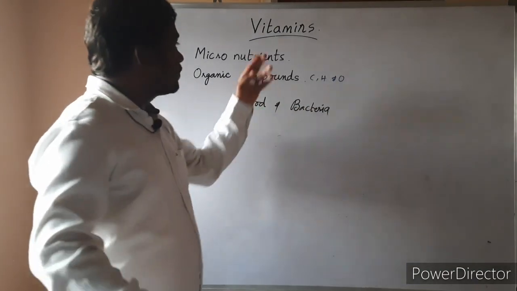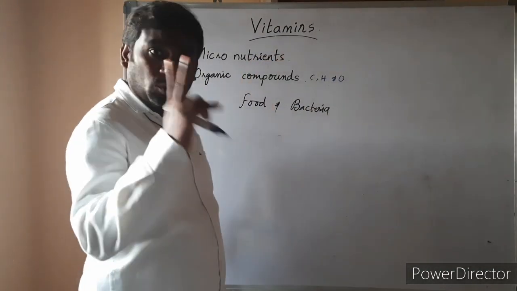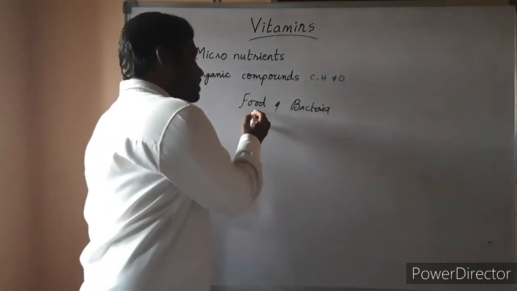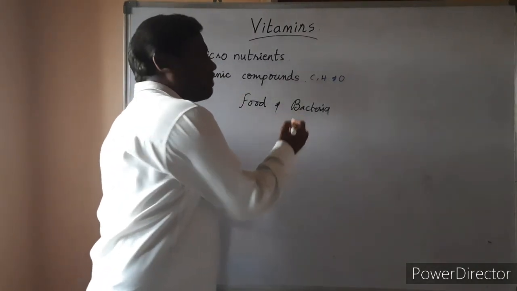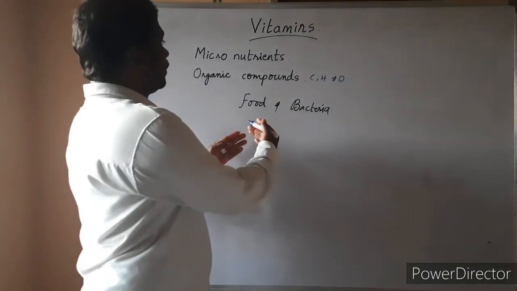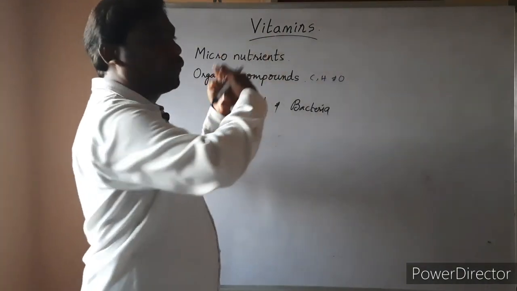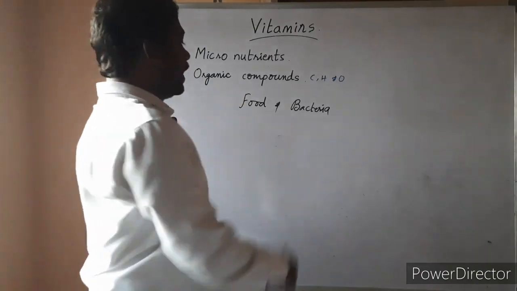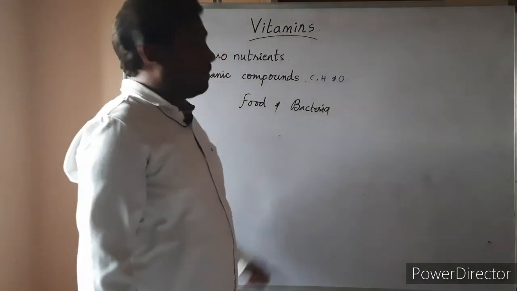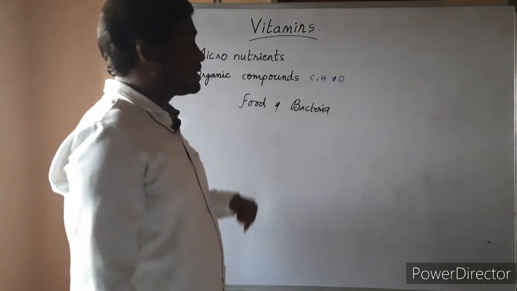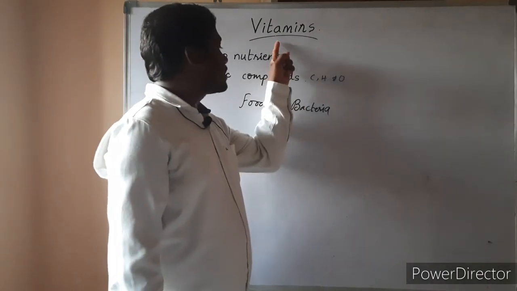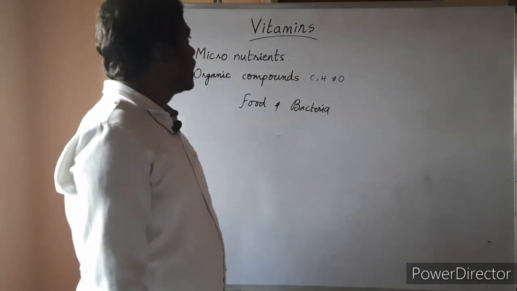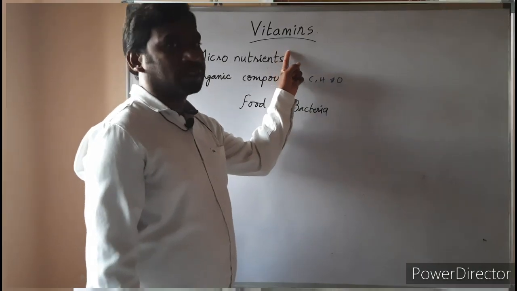We obtain these vitamins into our body in two ways. One is food and the next one is bacteria. Food consists of vitamins, so we obtain vitamins in the form of food. That is one way. Another way is bacteria. Bacteria present in the small intestine synthesize these vitamins and supply them to our body. It is a very important topic to learn.